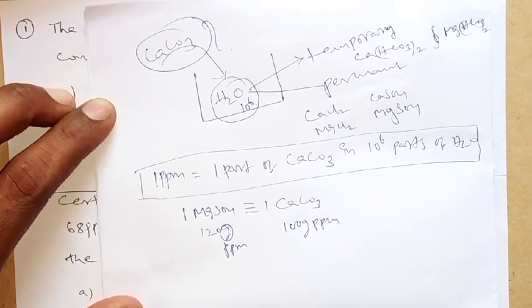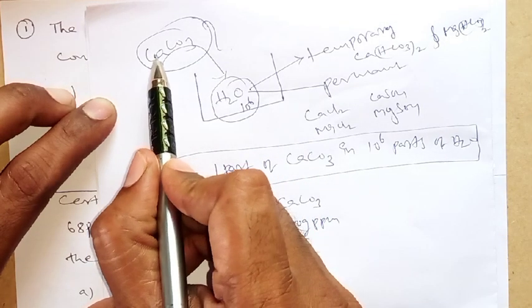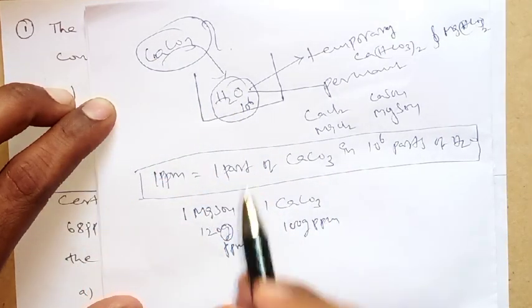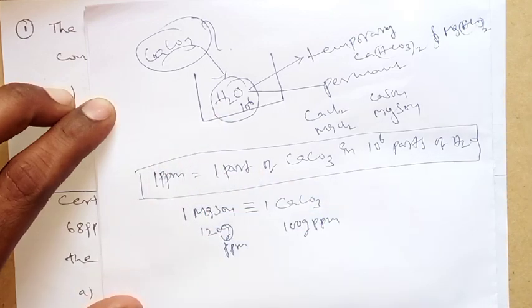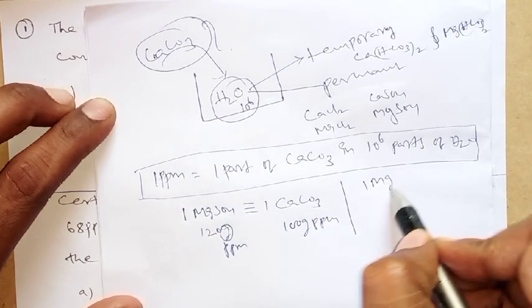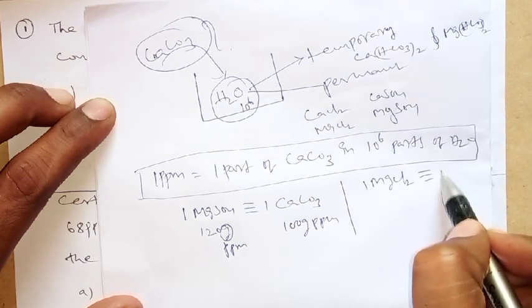That means every substance is converted in terms of CaCO3, because as per the definition CaCO3 is the main part. We see how many parts of CaCO3. So whatever the substance is, you can convert it in terms of CaCO3. Is it clear? Similarly, 1 part of magnesium chloride is equal to 1 part of CaCO3.